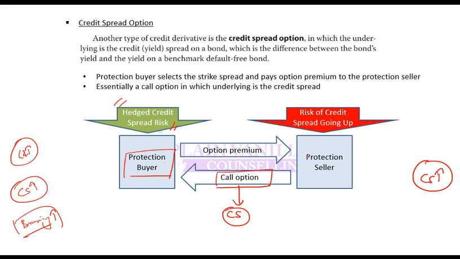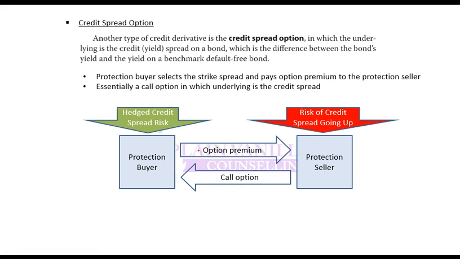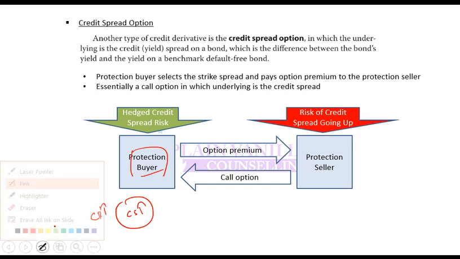Who is bearing it? Protection seller. Why would protection seller bear it? In order to bear this risk, he will charge a premium. That is, he will sell the option for a premium. When you buy an option, you pay a price, you pay a premium. That is the option premium. So protection buyer pays option premium and gets call option. If credit risk goes up, credit spread goes up, this protection buyer will exercise the call option and benefit.